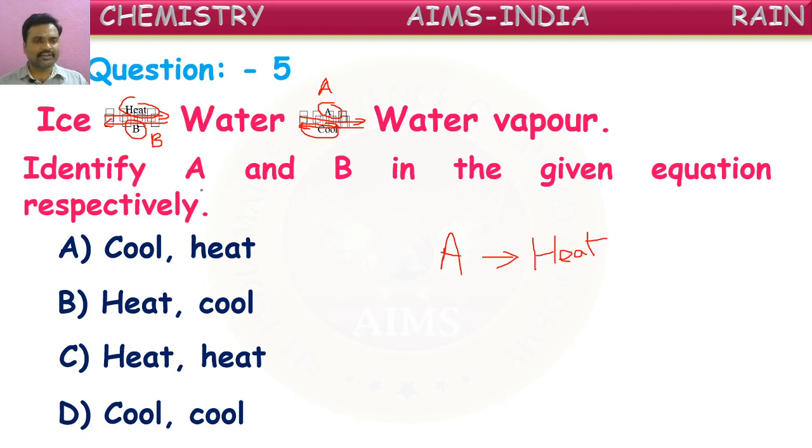Conversion of water into ice means the conversion of liquid into solid form. So when is the conversion of liquid into solid done, either by cooling or heating? Yes, by cooling. When we cool, liquid converts into solid. So A is heating, B is cooling. Where is it in these options? First one is A, second one is B. So B is the correct answer.